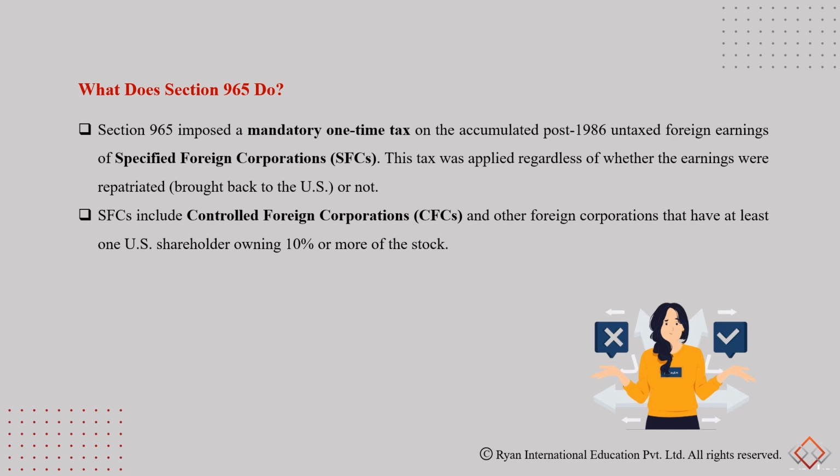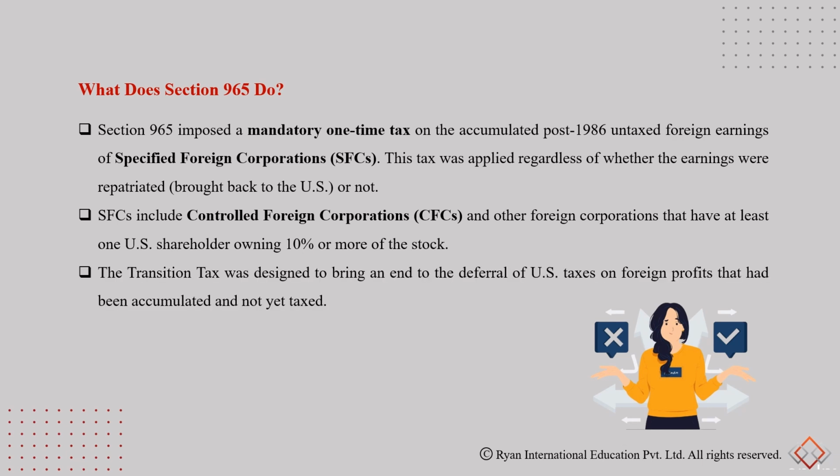SFCs include all the CFCs, controlled foreign corporations, and other foreign corporations that have at least one US shareholder owning more than 10% of the stock. Now, the transition tax was designed to bring an end to the deferral of US taxes on foreign profits that had been accumulated and not yet taxed.